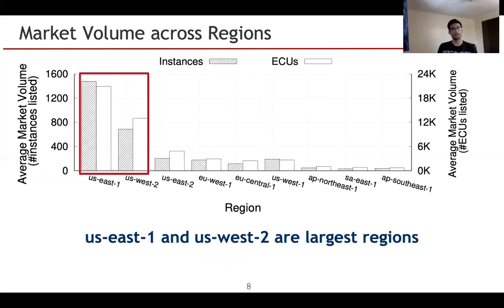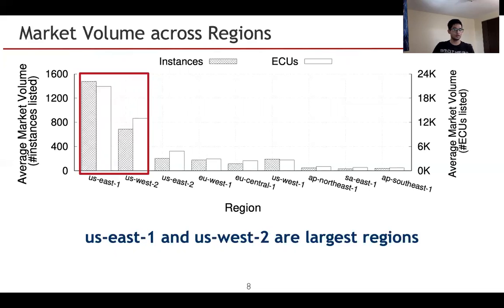First, let's look at how the market volume varies across multiple regions for the last 1.8 years. For this, we have regions on the x-axis, where we plot the top 10 popular regions because of space issues. On the left y-axis, we have average market volume in terms of instances listed. On the right y-axis, we have average market volume in terms of number of ECUs listed.